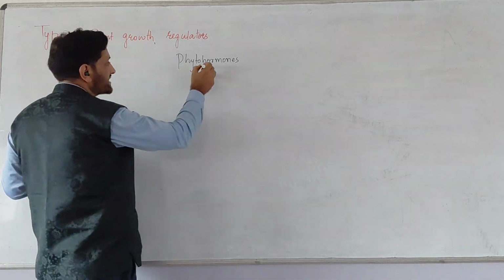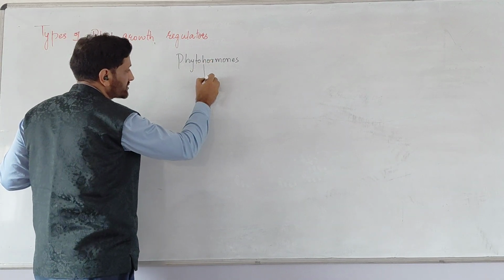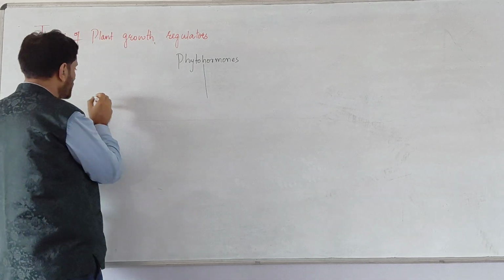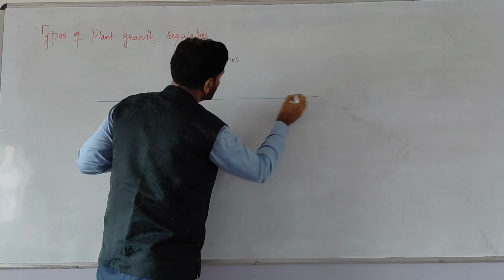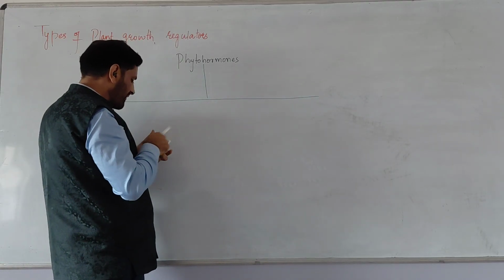As far as their classification is concerned, these phytohormones are classified into two main groups on the basis of their function.